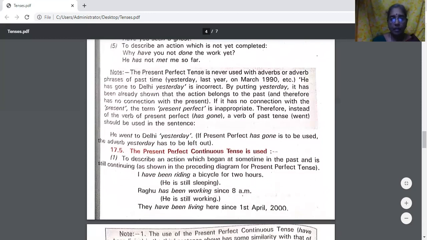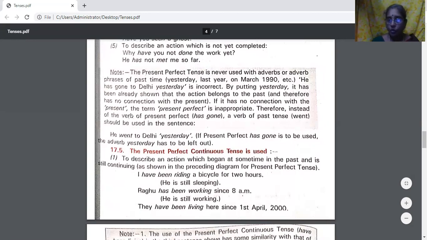The present perfect tense is never used with adverbs or adverb phrases of past time, like yesterday, last year, in March 1990, etc. He has gone to Delhi yesterday. That is not correct, because by putting yesterday, it has already been shown that the action belongs to the past.